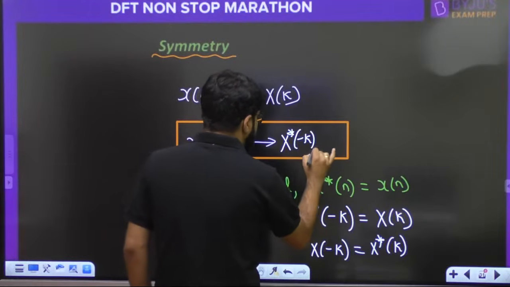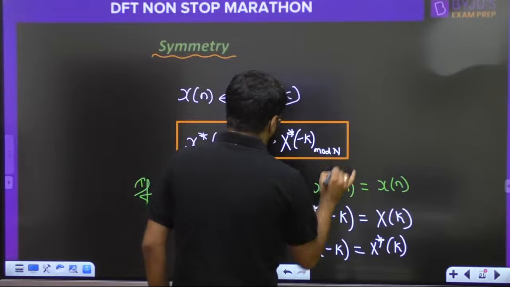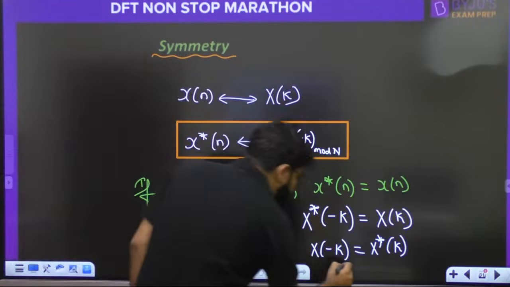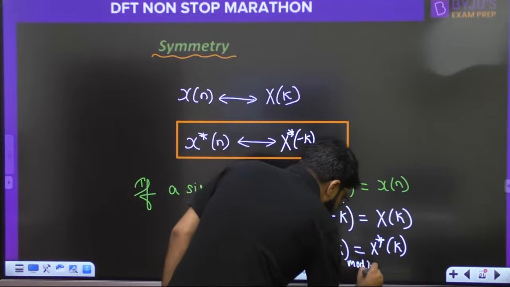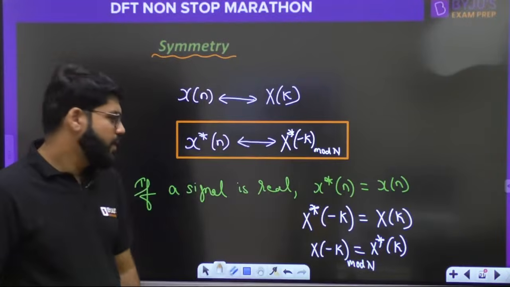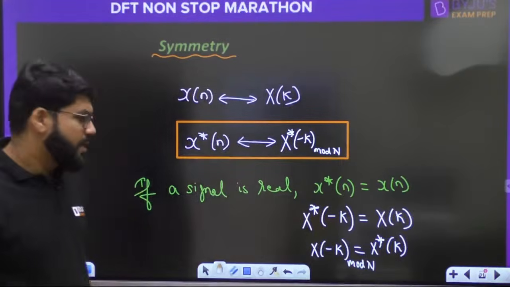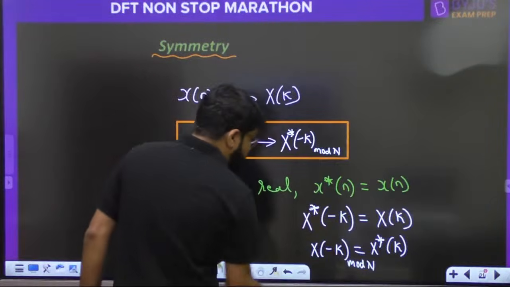X star minus k mod n. Circular folding will be followed. Okay. Circular folding, so here also what will I write? mod n, right? Here also we will write mod n. So that means, what is the value of x minus k mod n?